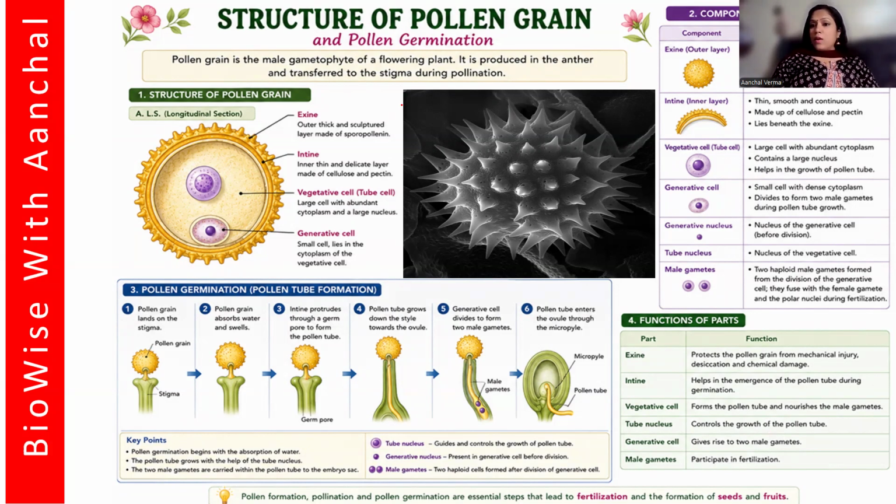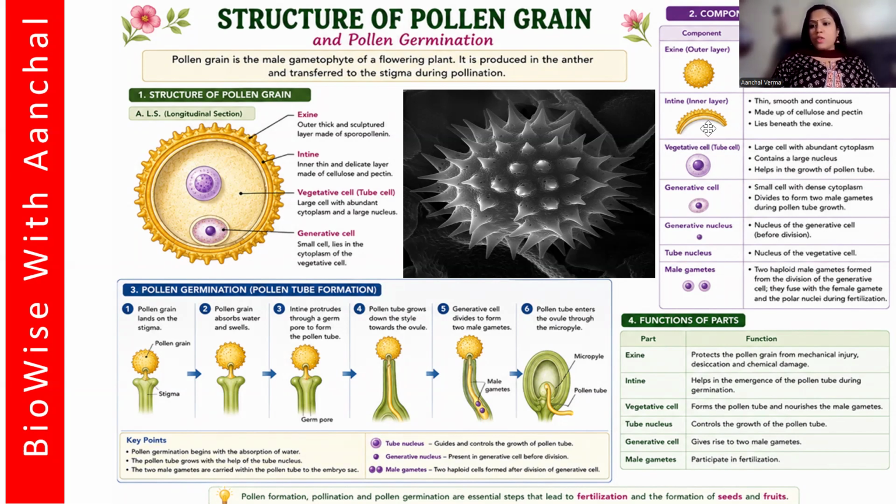Now, when you talk about the components, the exine, the outer layer of the pollen grain, is thick and tough, made up of sporopollenin. It's a component present in the outer layer of the pollen that is called sporopollenin, and it has sculpturing or ornamentation like spikes present on the surface, which helps it to stick to the stigma.